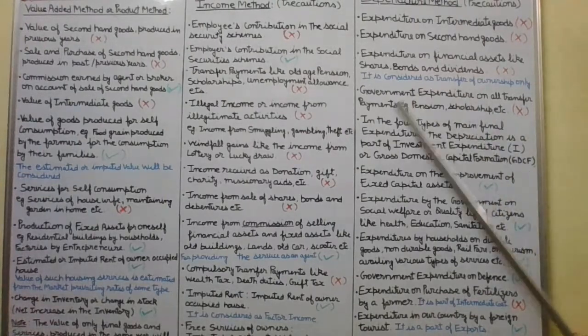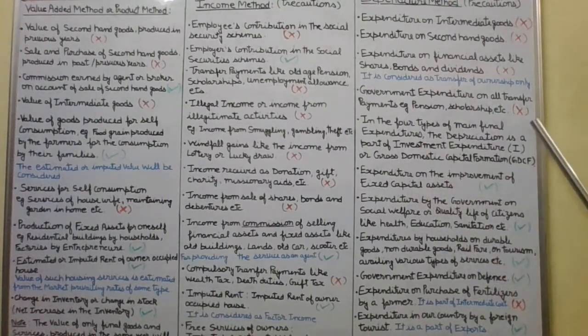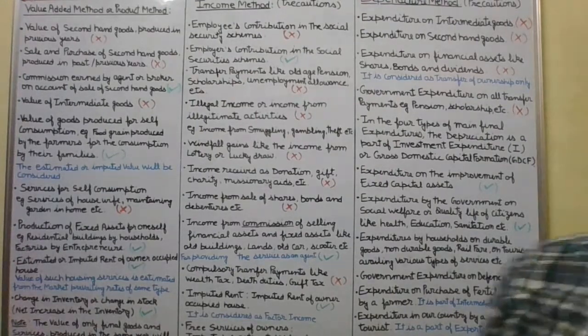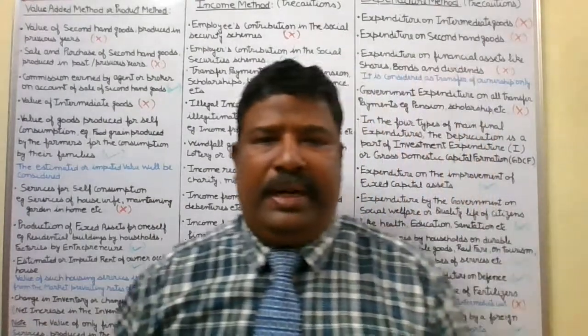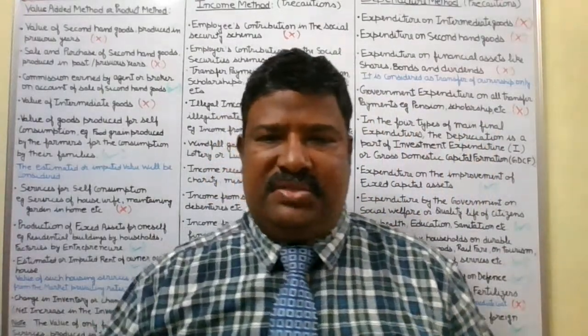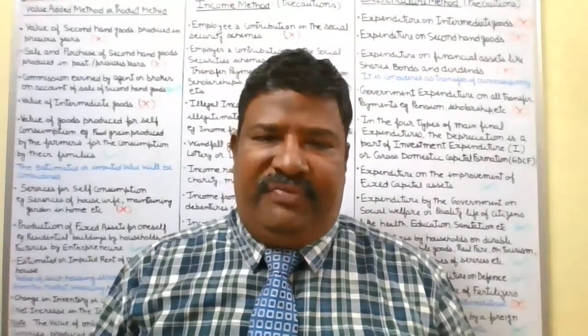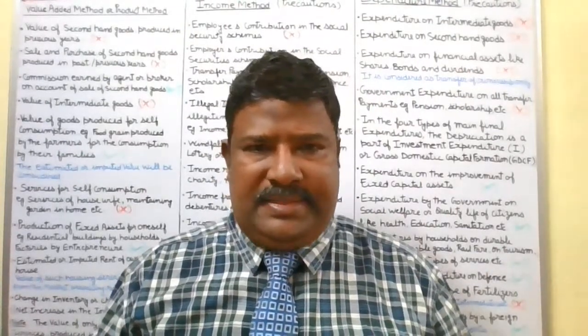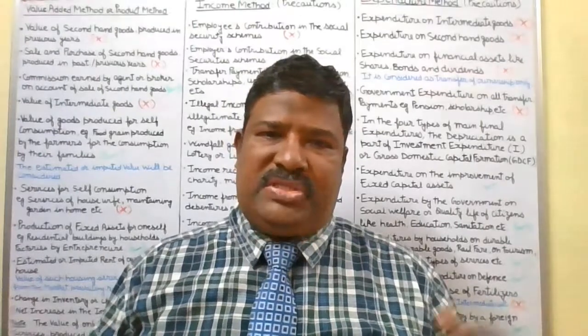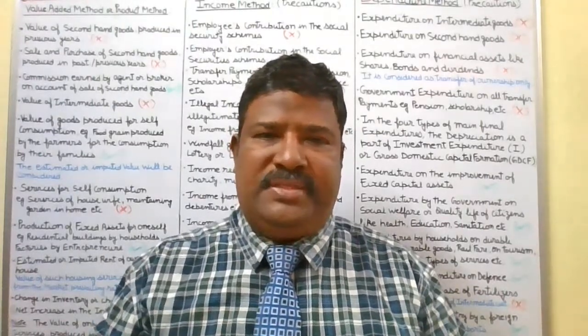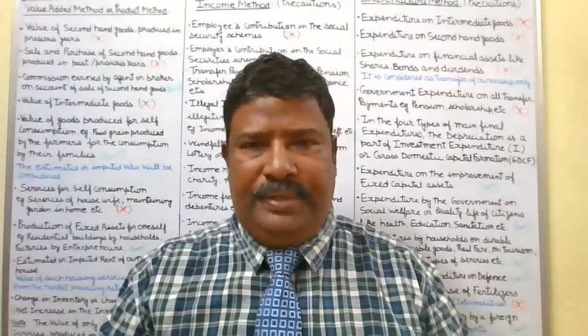And here is an important note. It is not given any cross or any right, but it is very important while dealing with the expenditure method, that we have four types of expenditures I have discussed with you. That is our private final consumption expenditure, capital C. Then investment expenditure, also known as gross domestic capital formation.